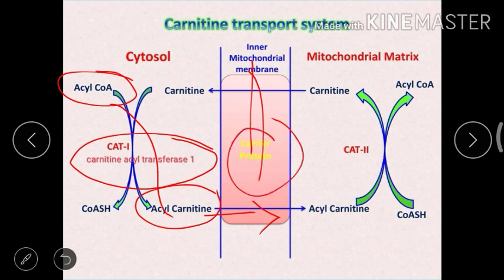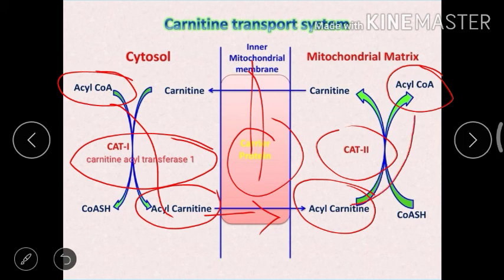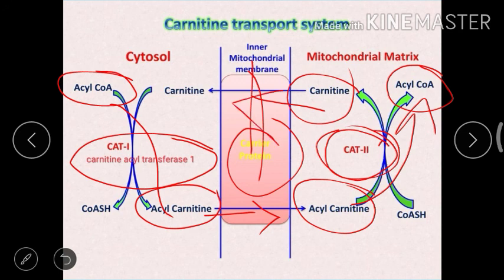Then third, carnitine acyl transferase 2: the second enzyme, carnitine acyl transferase 2, converts acyl carnitine to acyl CoA. Then the carnitine is released and returns to the cytosol, and it is reused here, okay.